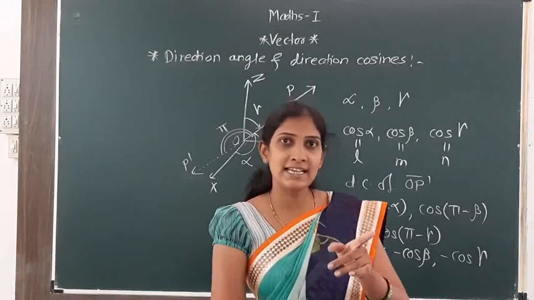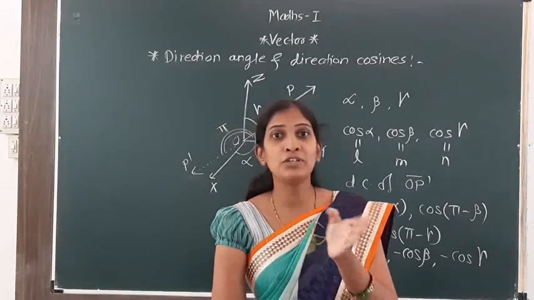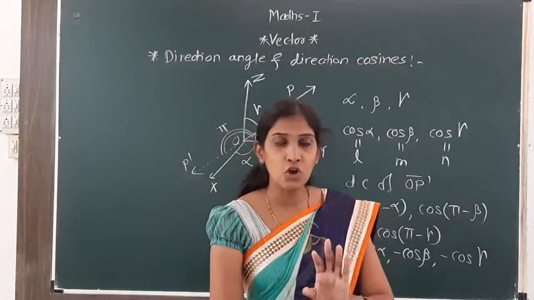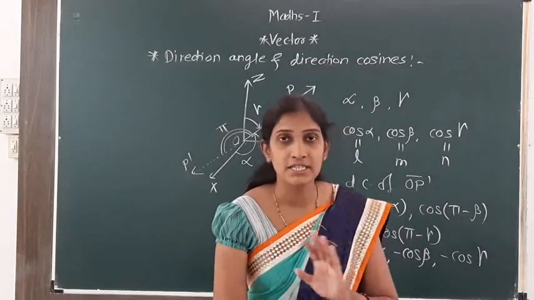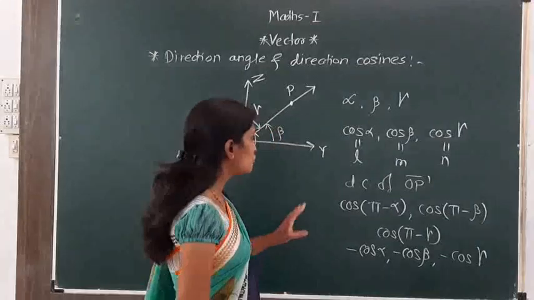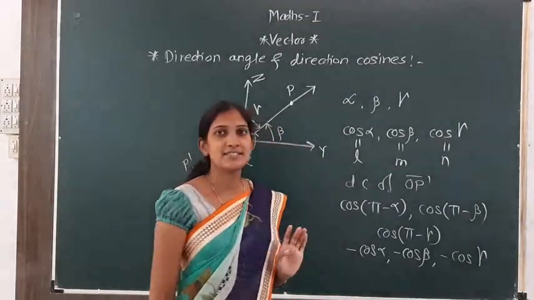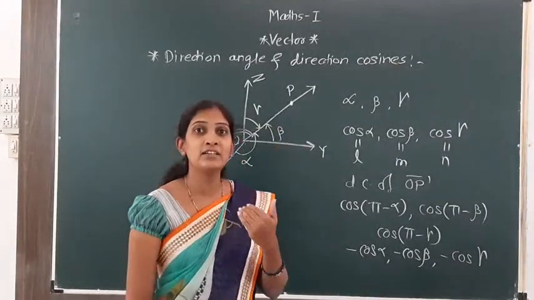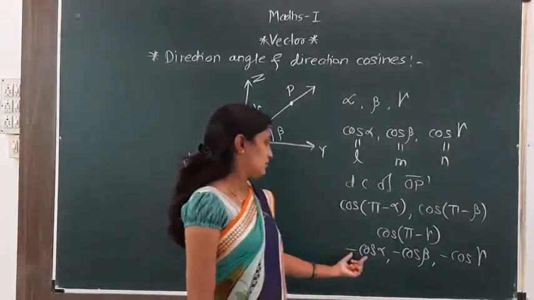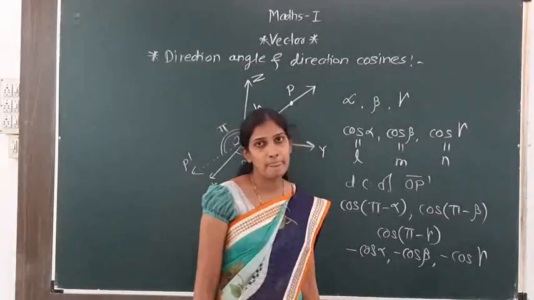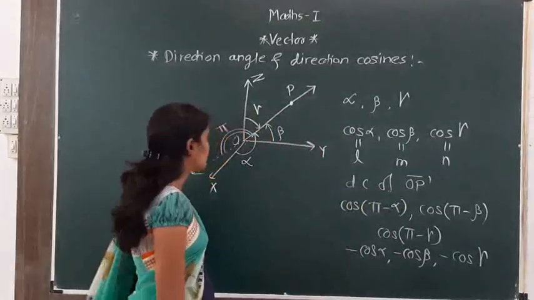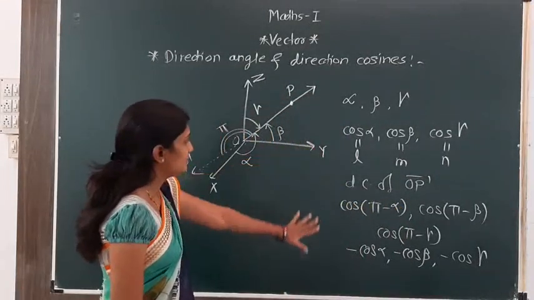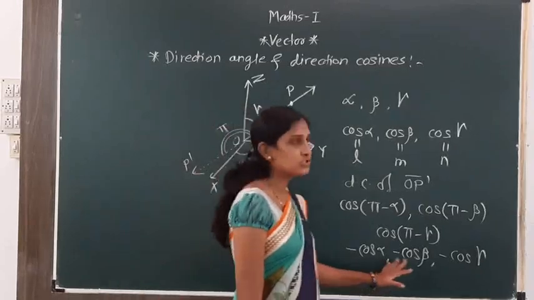If there is a plus sign, you make it minus, and if there is a minus, you make it plus. Then you get the direction cosines of the opposite vector.